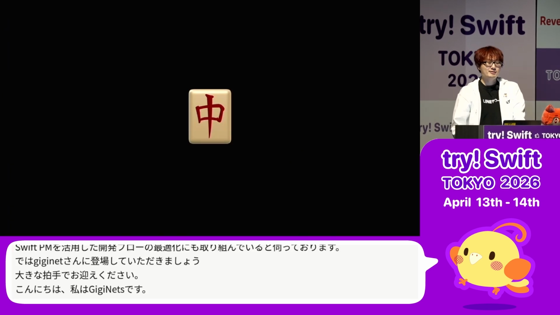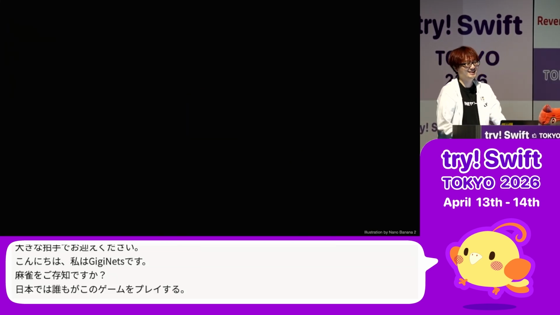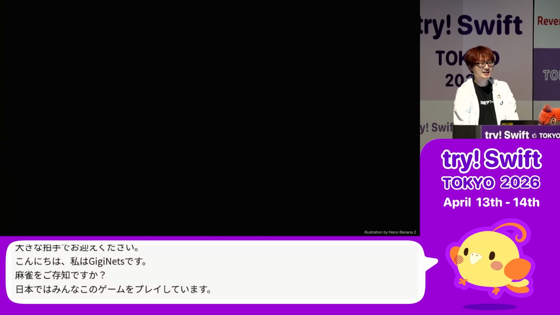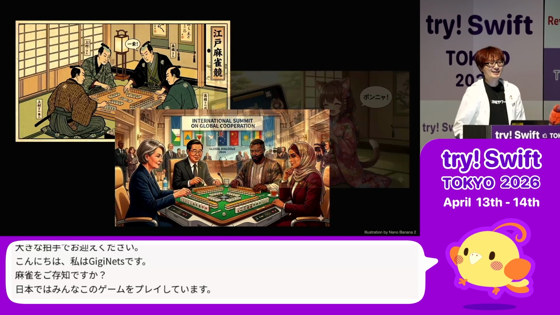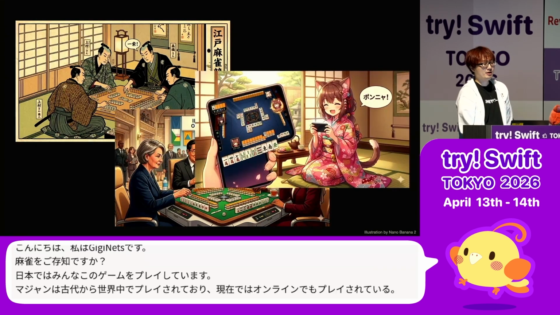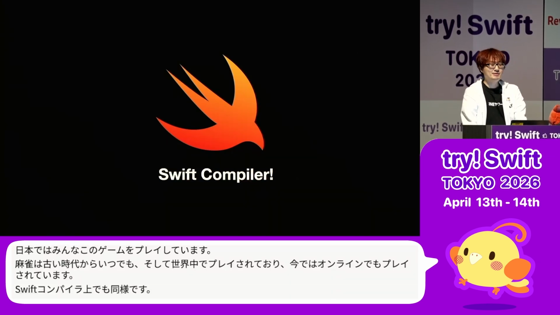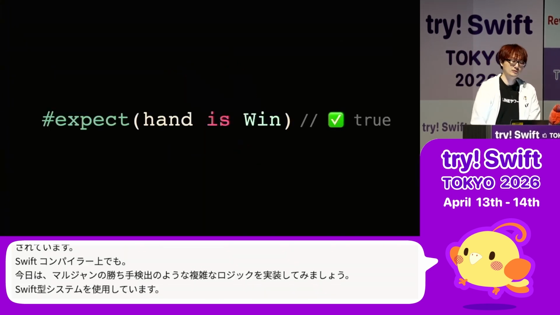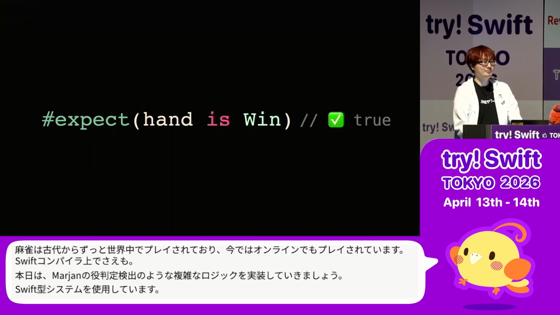Do you know Mahjong? Everybody plays this game in Japan. Mahjong has been played since ancient times all around the world and now online, even on the Swift compiler. Today, let's implement complex logic like Mahjong's winning hand detection using Swift type system. Our goal is to achieve the following compilation time compilation on the compiler.